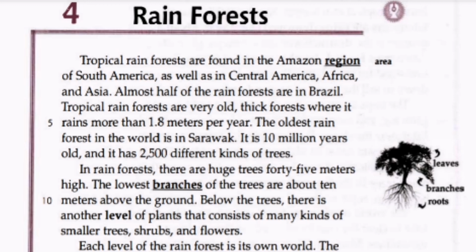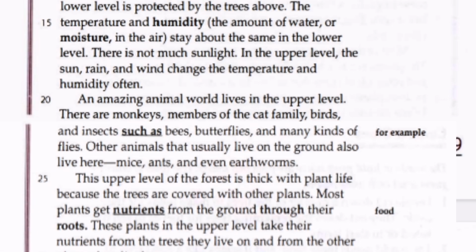Below the trees, there is another level of plants that consists of many kinds of smaller trees, shrubs, and flowers. Each level of the rainforest is its own world. The lower level is protected by the trees above. The temperature and humidity, the amount of water or moisture in the air, stay about the same in the lower level. There's not much sunlight. In the upper level, the sun, rain, and wind change the temperature and humidity often.